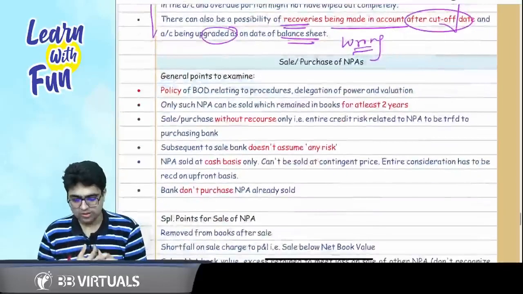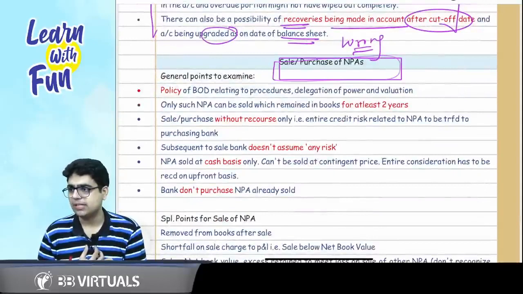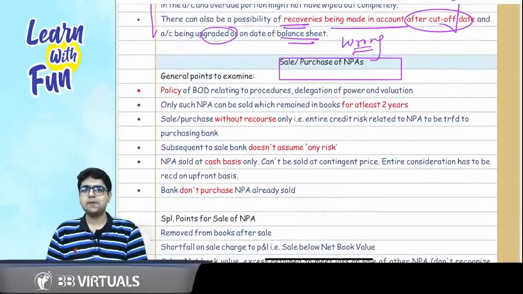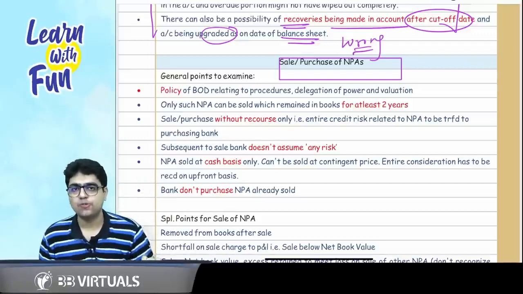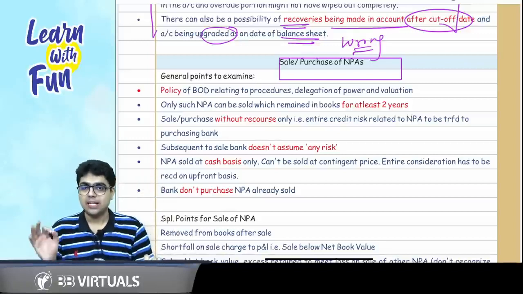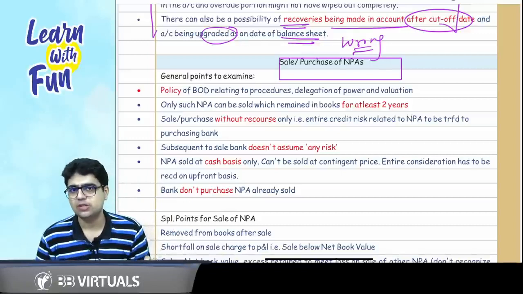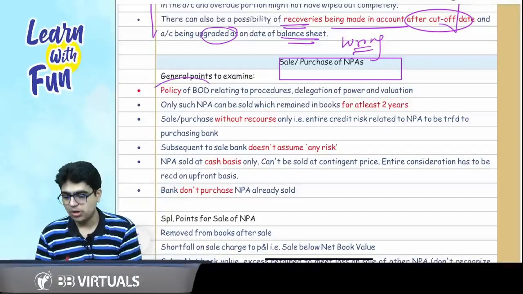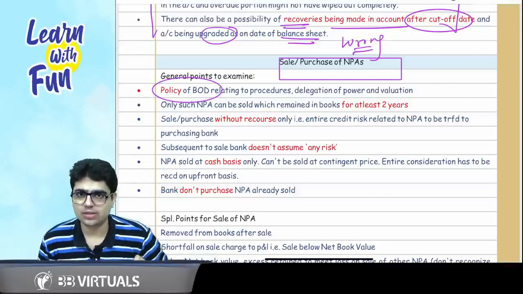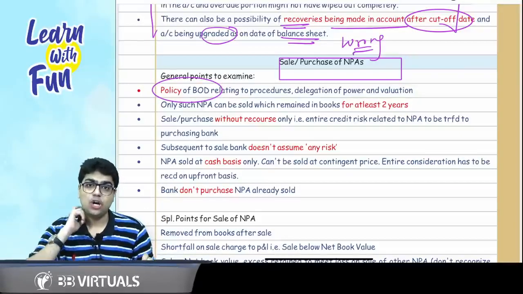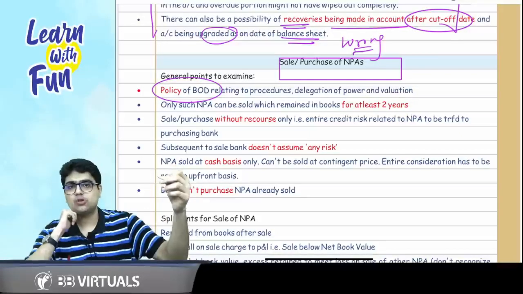Now, sir, the question is about sale and purchase of NPAs. Can we sell and purchase an NPA? Answer is yes. If an NPA has been remaining in your books for a period of 2 years plus, the sale and purchase should be as per the policy of the board. Board of directors will frame a policy. For an NPA which has been there in your books for at least 2 years plus, this sale will be on non-recourse basis or without recourse basis.